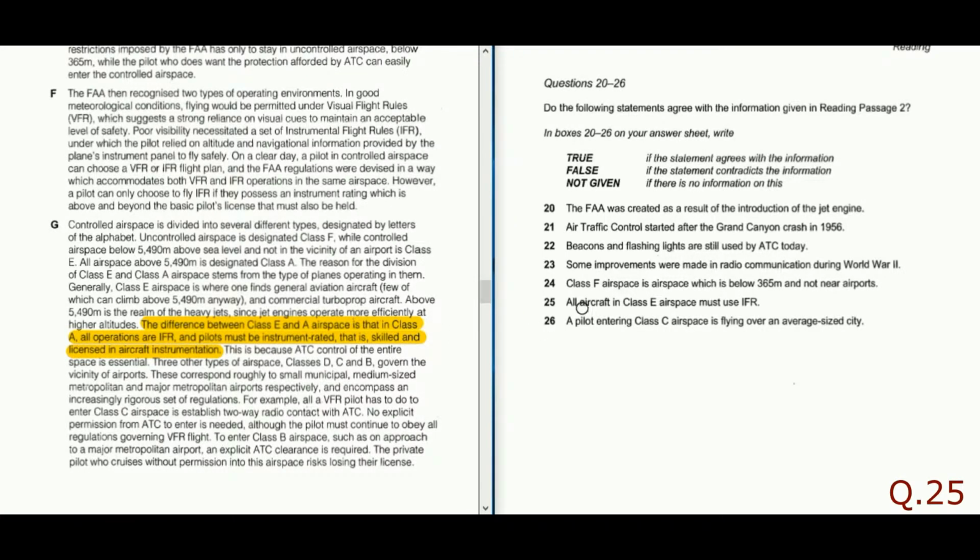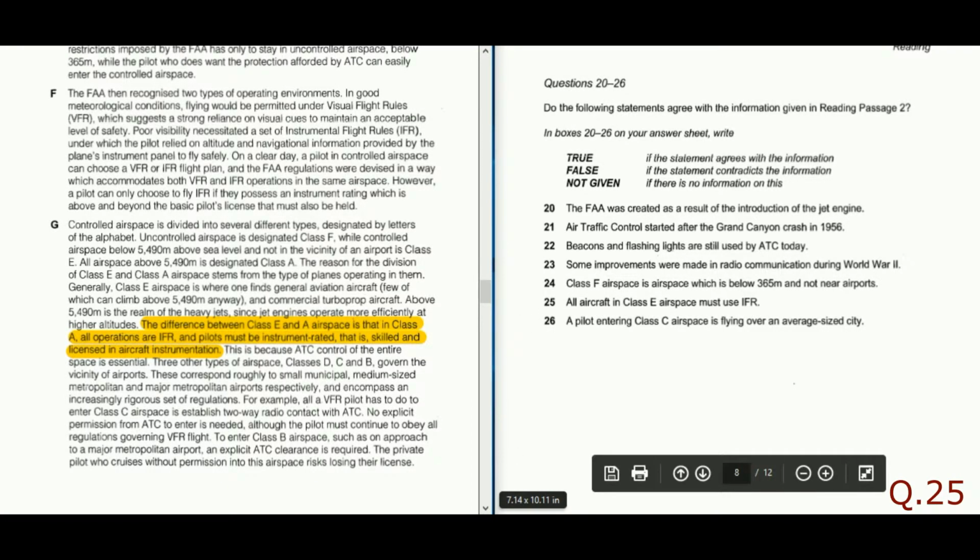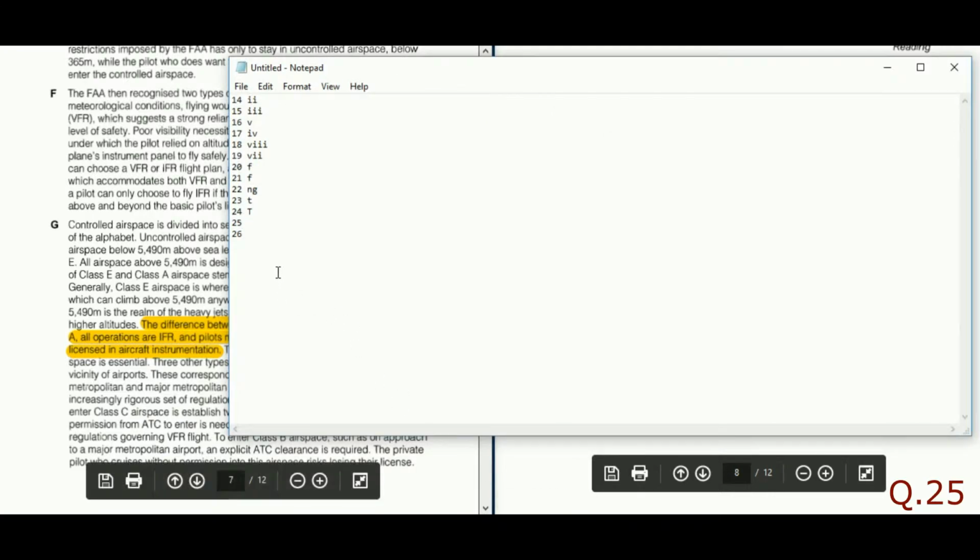And the question is, all aircraft in class E airspace must use IFR. That means it is contradicting. A must use all operations IFR, so E will not, because here the word difference is written. Difference means E is not using all operations IFR. So the answer for question 25 is contradicting exactly, so the answer is false.